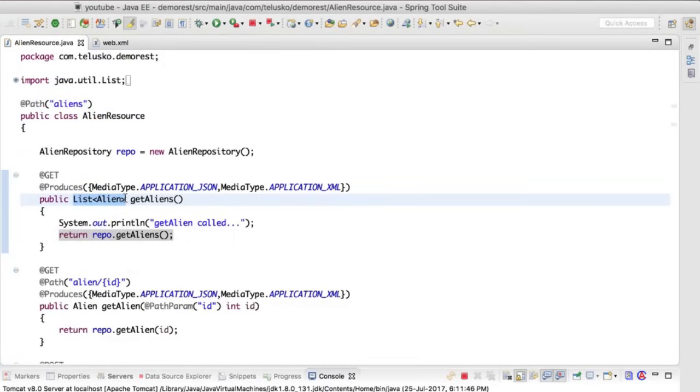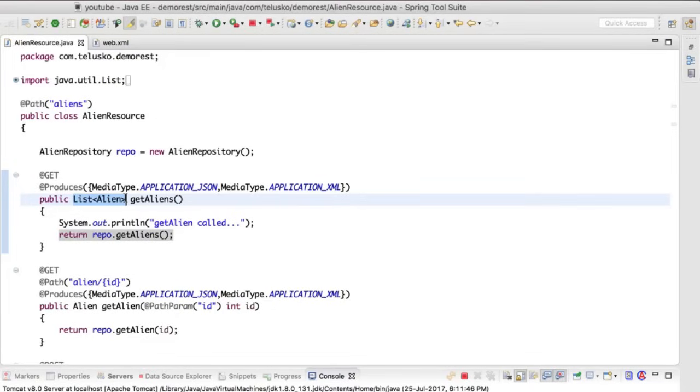Now, you might be thinking, can you really send a list format to the user? Because the user will be a client, right? It may be a browser, it may be an Android application. So of course, we have to convert this Java object into some format which is understandable by all the applications, and that's where XML and JSON come into the picture.